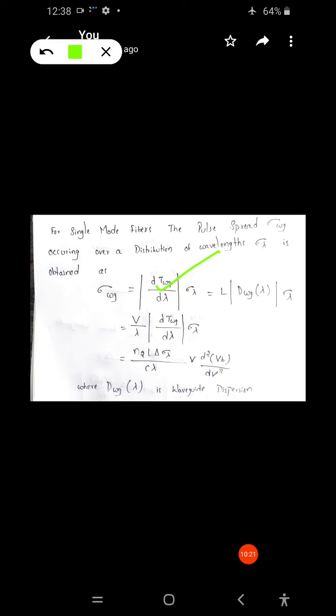That can be written as L into DWG into lambda into sigma lambda, where DWG indicates waveguide dispersion. That can be written in terms of V also, V by lambda, that is dTWG by d lambda into sigma lambda.